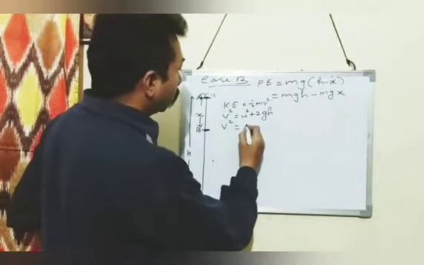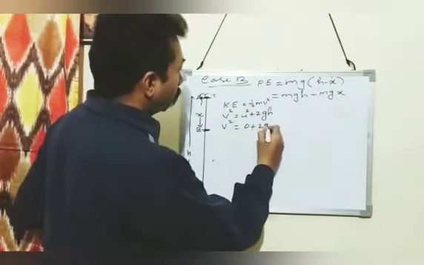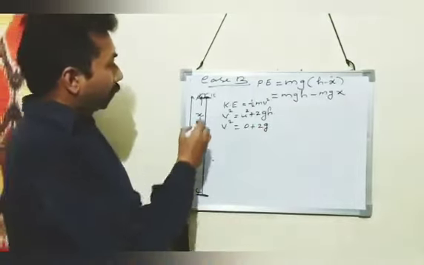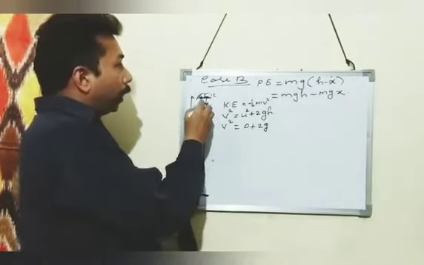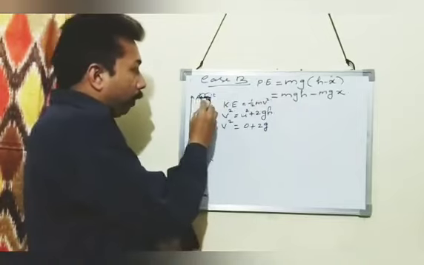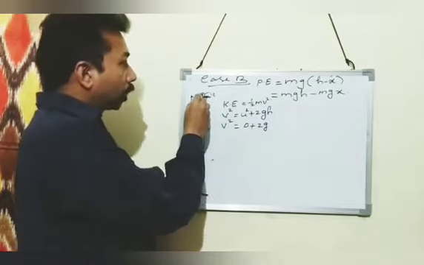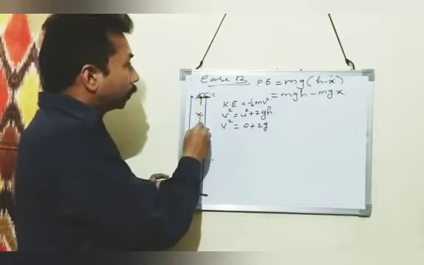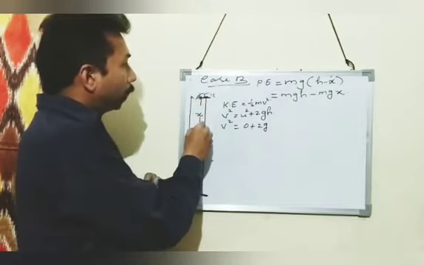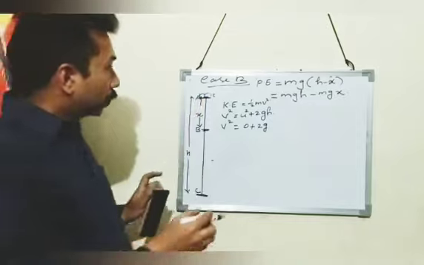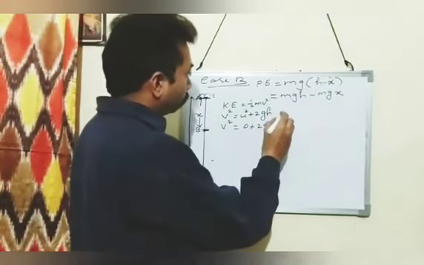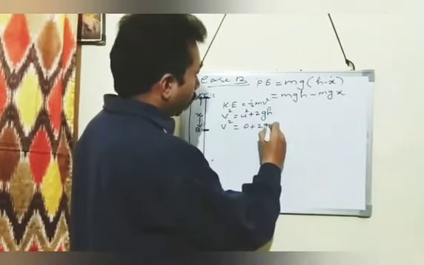Initial velocity is 0 plus 2 into g into height. What is the distance travelled from A to B? The distance travelled from A to B is x.